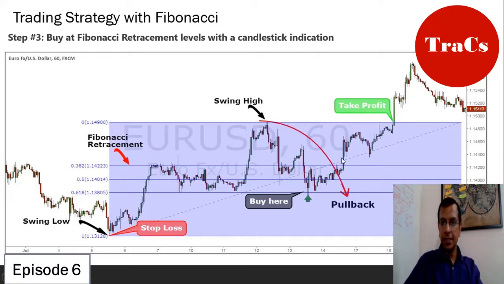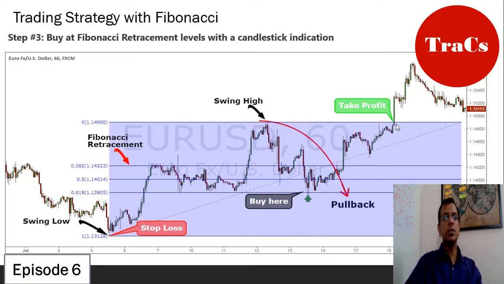Now, if we see this particular chart, at 0.382, we don't have any indication that there is a reversal. But if we come further down at 0.618, we have a bullish engulfing. And this is where one should buy the stock. And once bought, the target to take profit should be at the previous swing high.